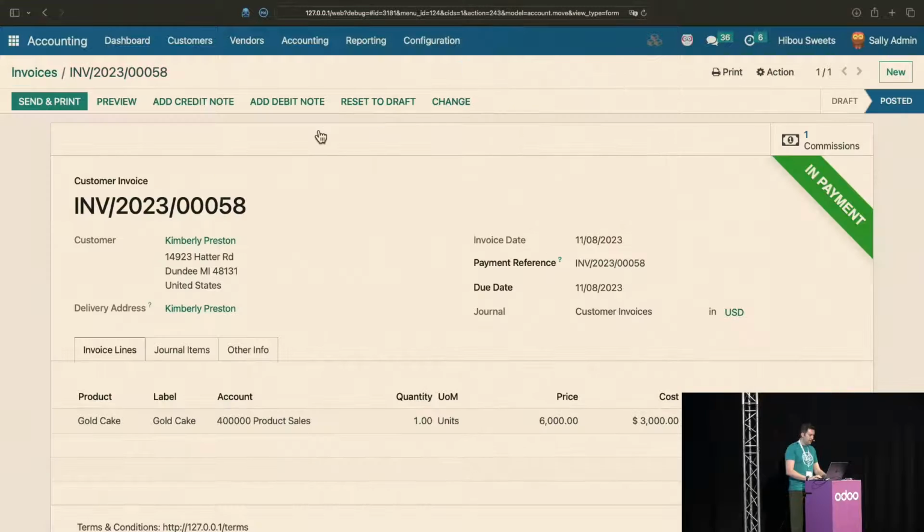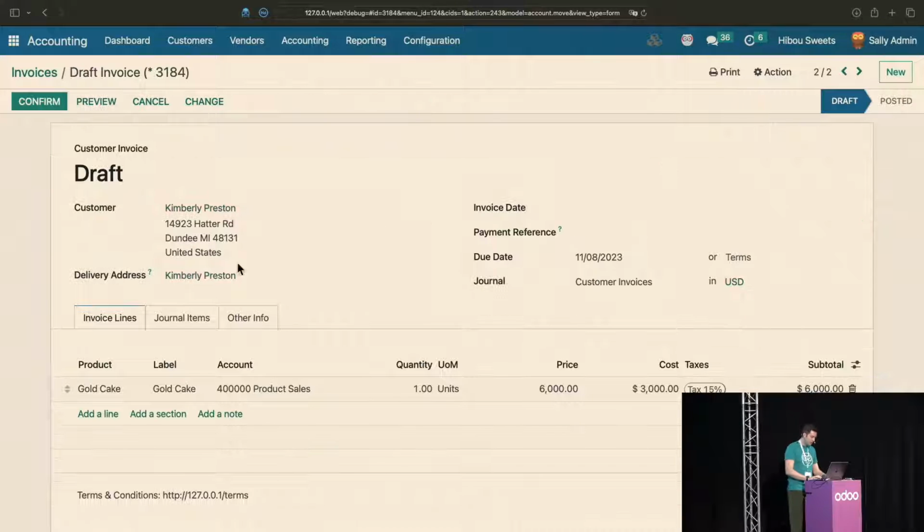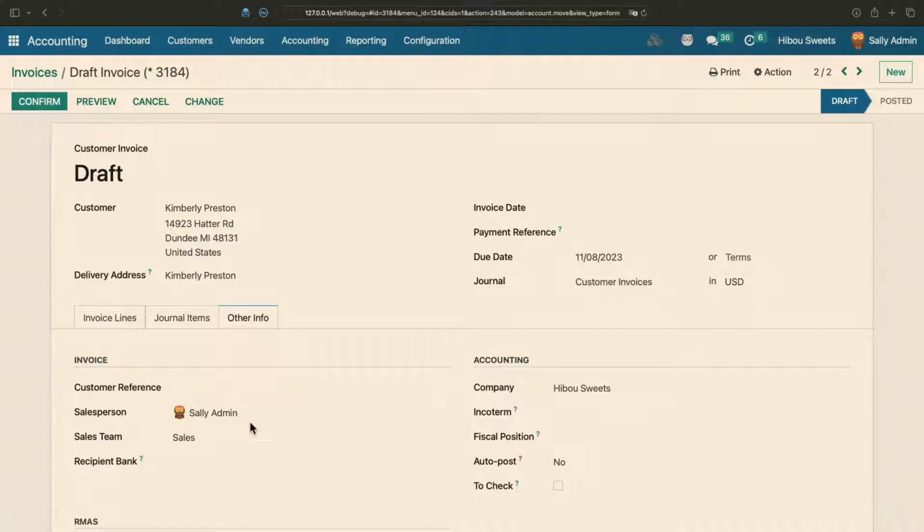All right, let's go ahead and duplicate that invoice. And we're going to change the salesperson to Theodore. All right, everybody ready? How many commissions? What's the base?